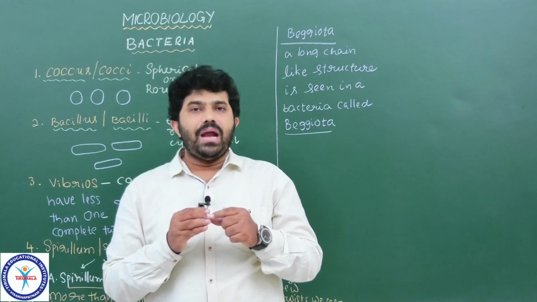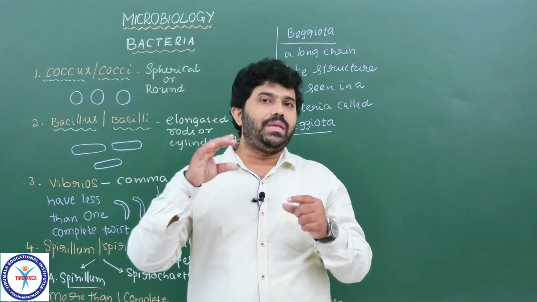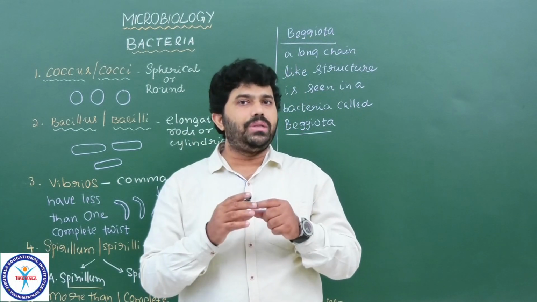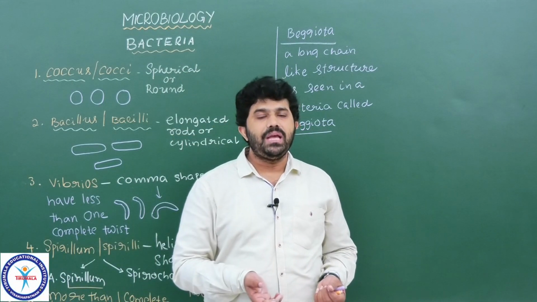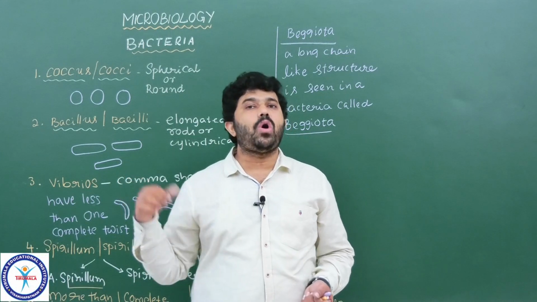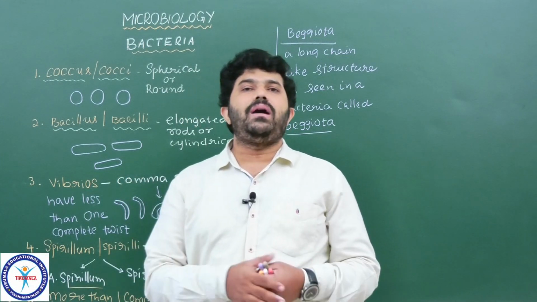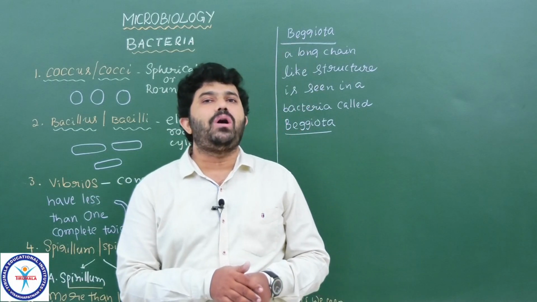Now got the point? Based on the number of cells and their arrangement and togetherness, we divide bacteria into many types. Especially the shapes like coccus and bacillus are the bacteria most found in the form of colonies.